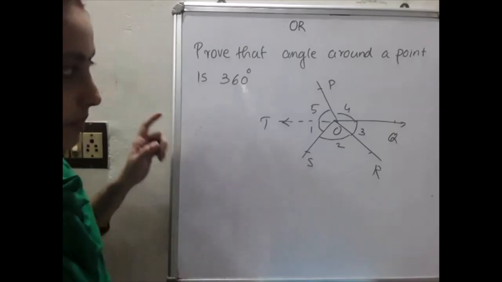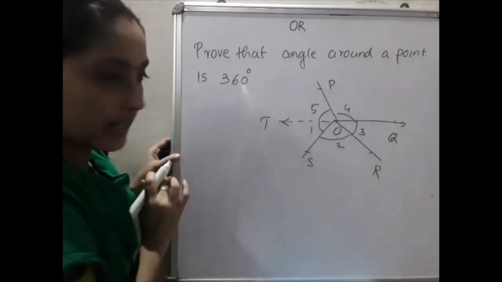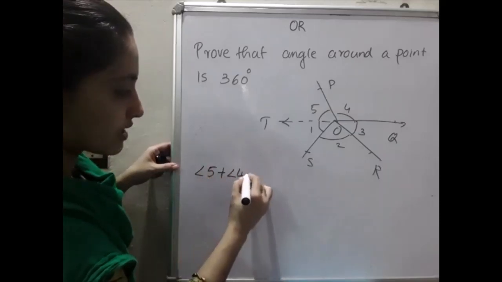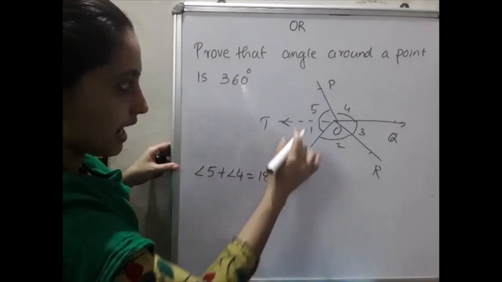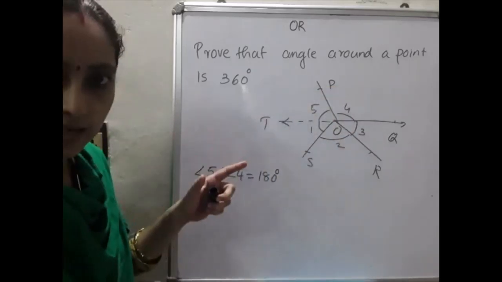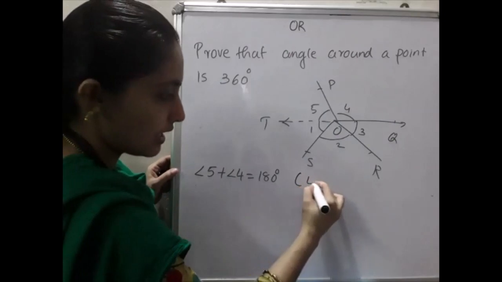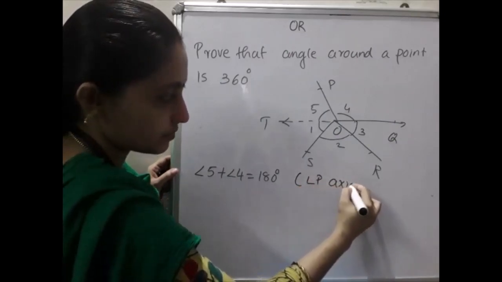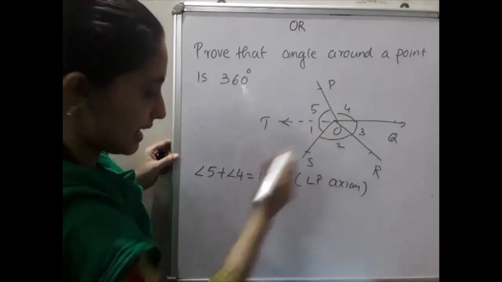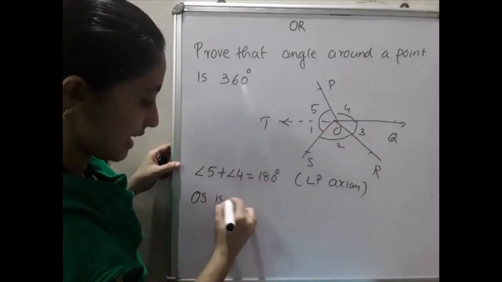So listen here please. From this, OP is a ray. So what can we write? Angle 5 plus angle 4 is equal to 180 degree by linear pair axiom. Clear? Then OS is a ray.